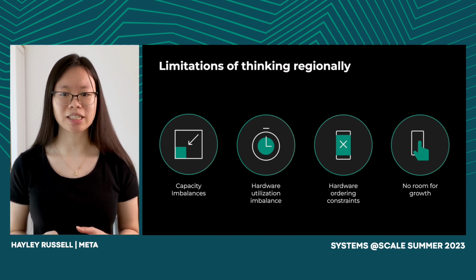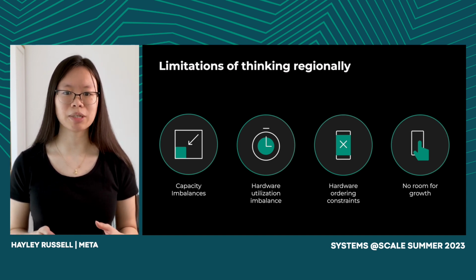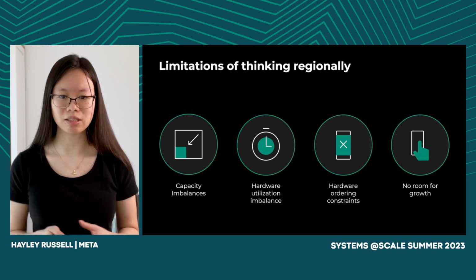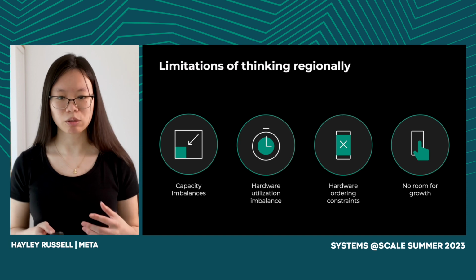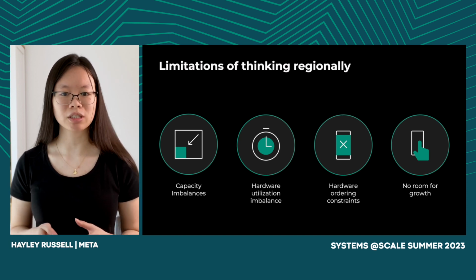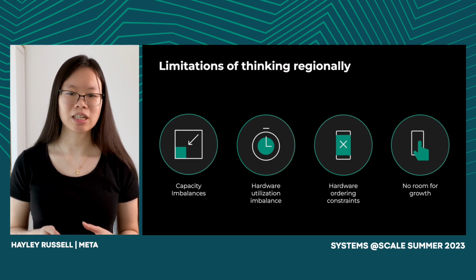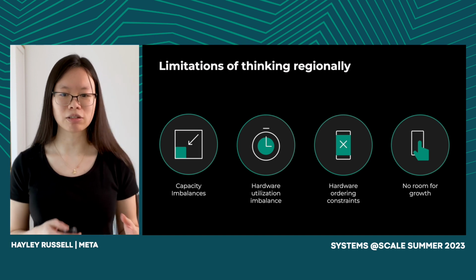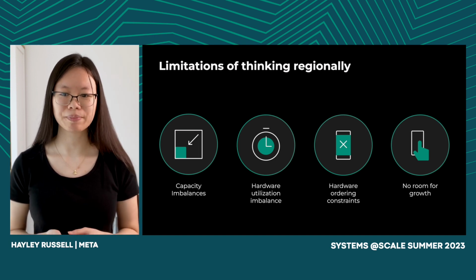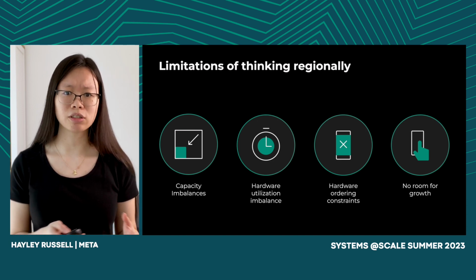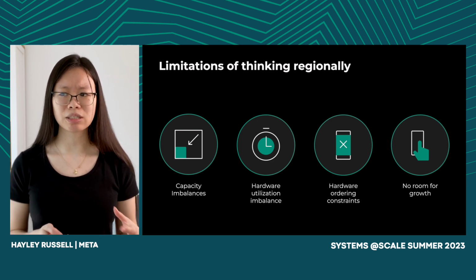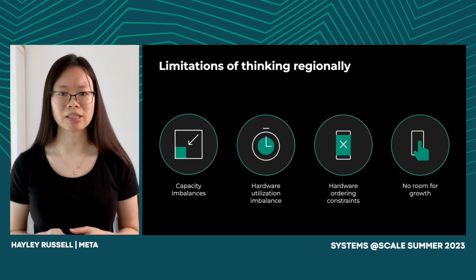Additionally, hardware utilization becomes imbalanced as some regions may have more capacity of certain types than others. Hardware ordering is overly constrained by specific services requesting specific types of hardware to be placed in specific regions. This becomes a compounding problem of heterogeneous hardware mixes across regions. Finally, services in mature regions have little to no room for growth, since these regions are already maxed out in terms of space and power.